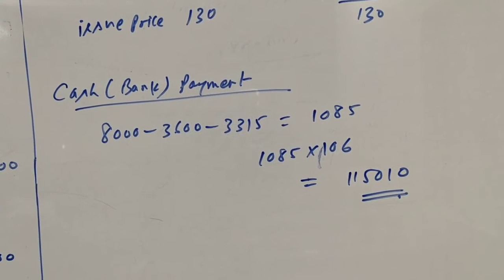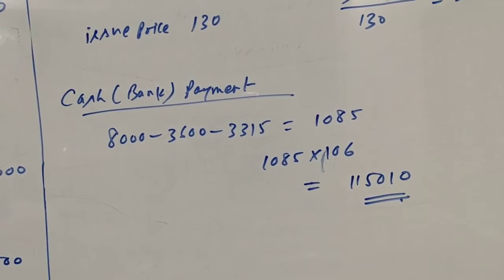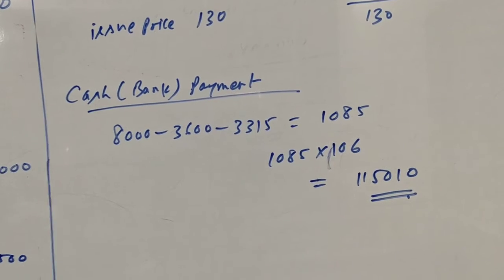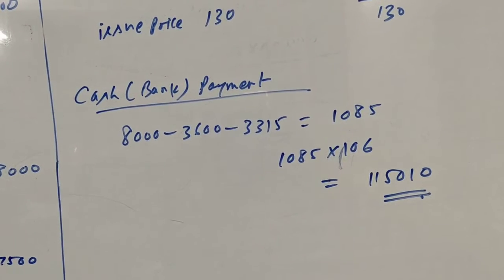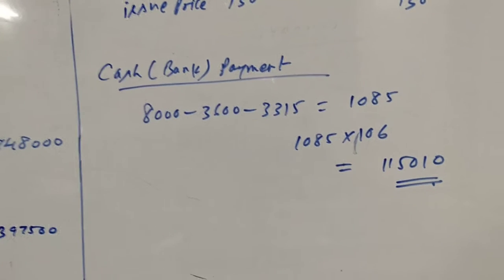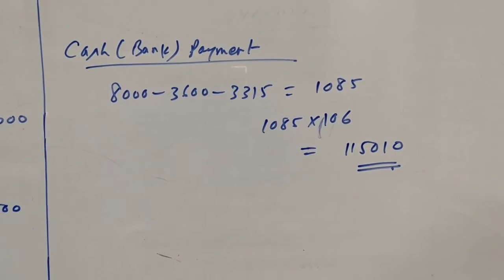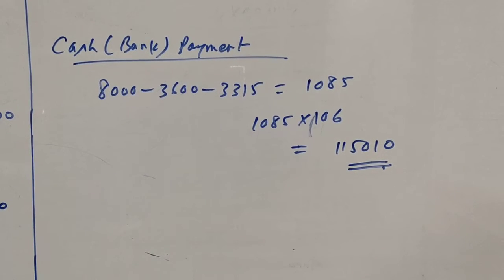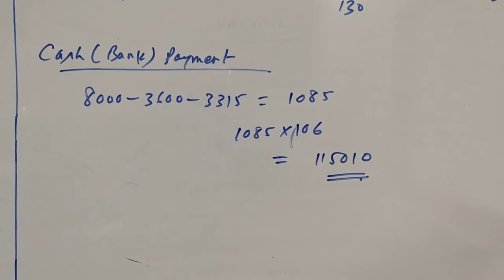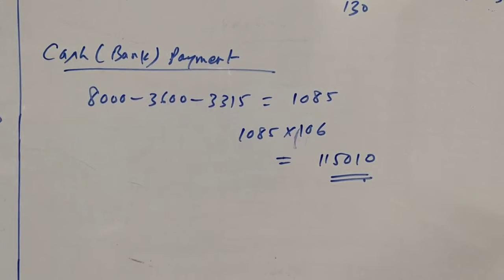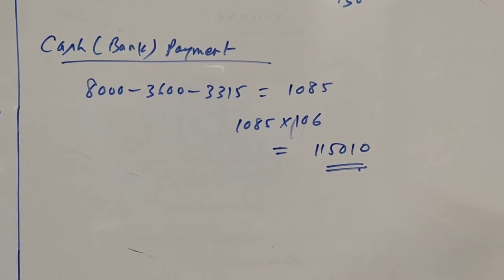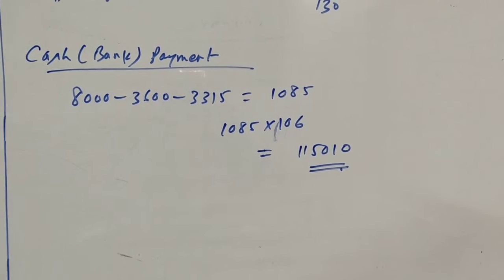So the remaining 1,085 will be paid in cash, at rupees 106 per debenture. So 1,085 into 106 comes to 1,15,010.